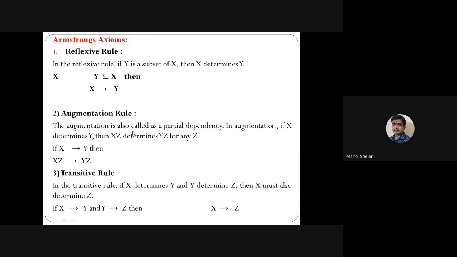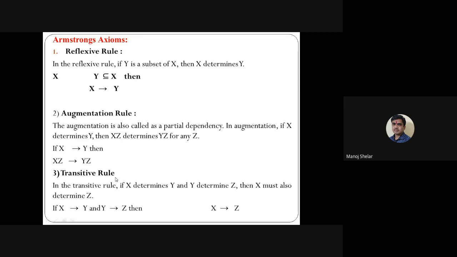These are some of the rules from Armstrong's axioms. The reflexivity rule, I think all of you know, was covered in discrete structure. Then the augmentation rule. X implies Y is a functional dependency. Suppose we add any attribute on the left hand side, we add it on the right hand side as well. So here we add the Z attribute on the left hand side, so XZ, and Y also gets Z added on its side. This is the augmentation rule.